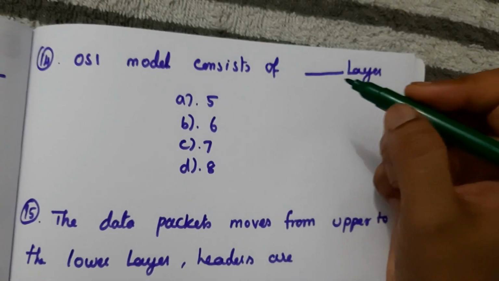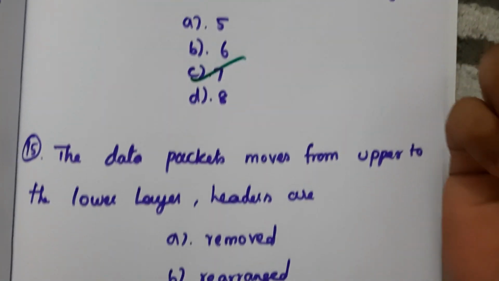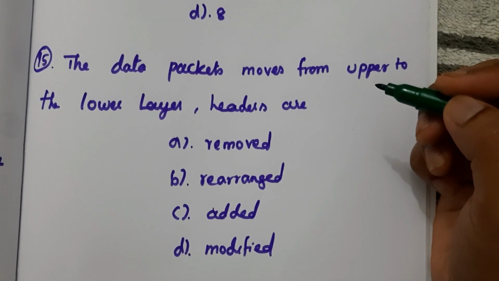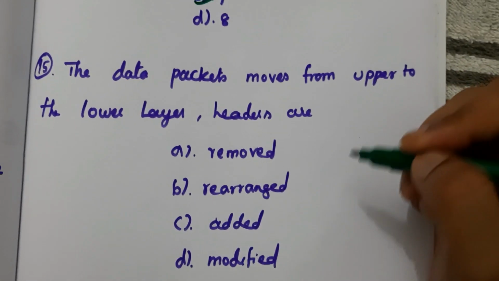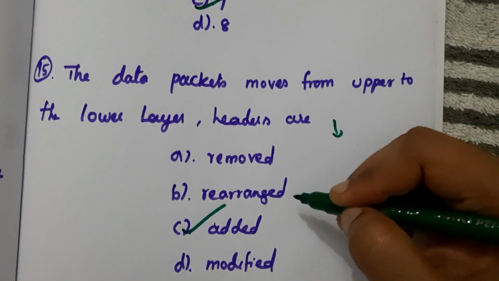Next question, the OSI model consists of 7 layers. So here the answer is C. Next question, when data packets move from upper to the lower layer, headers are added. From upper to lower we add the header. So here the answer is C.